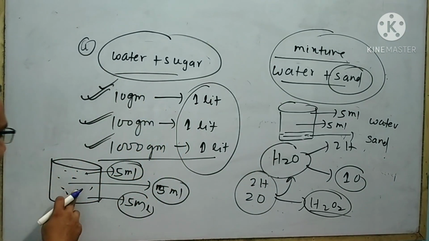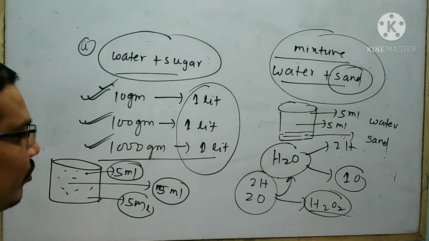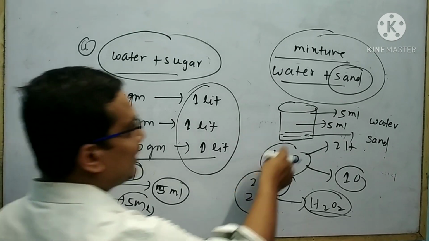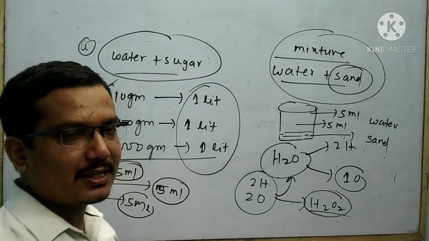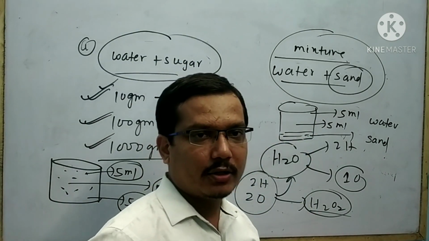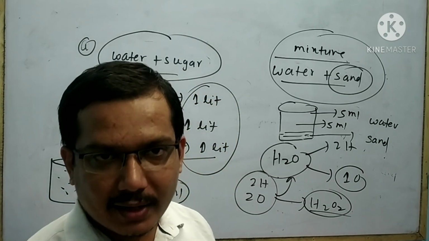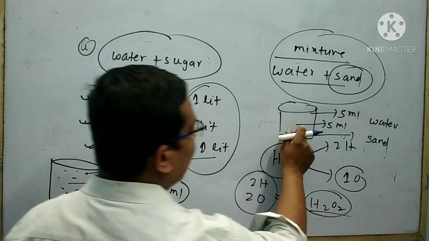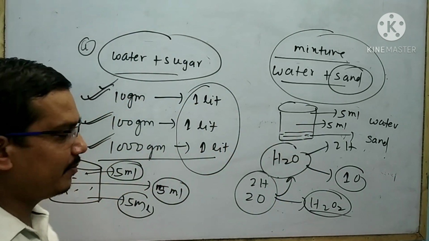In this case, the sugar particles are uniformly distributed throughout the solution, but in this case, the sand particles do not distribute uniformly throughout the solution. Here the composition is the same, here the composition is not the same.